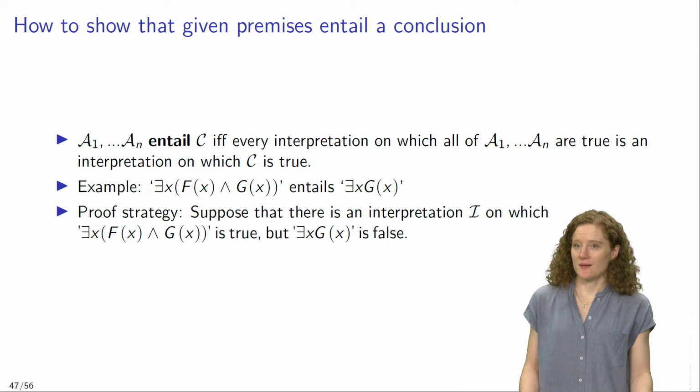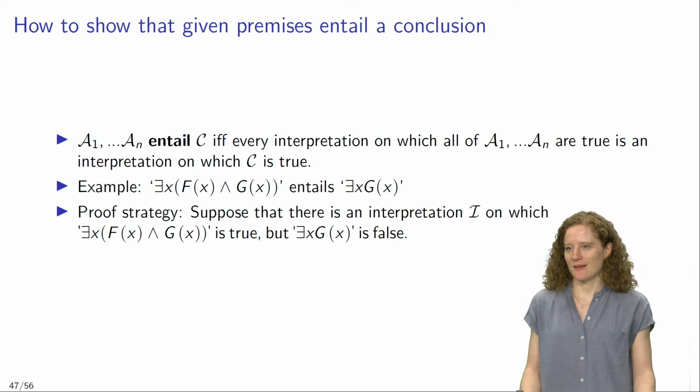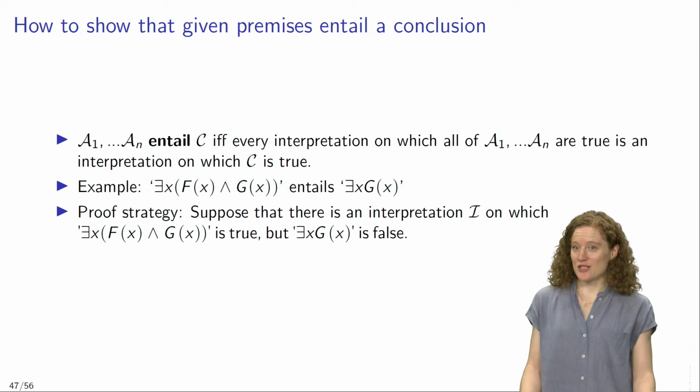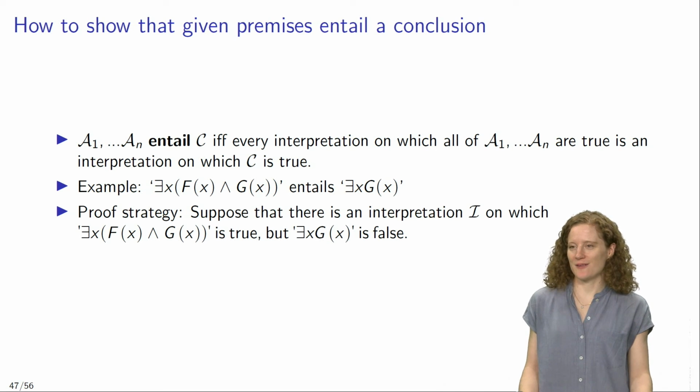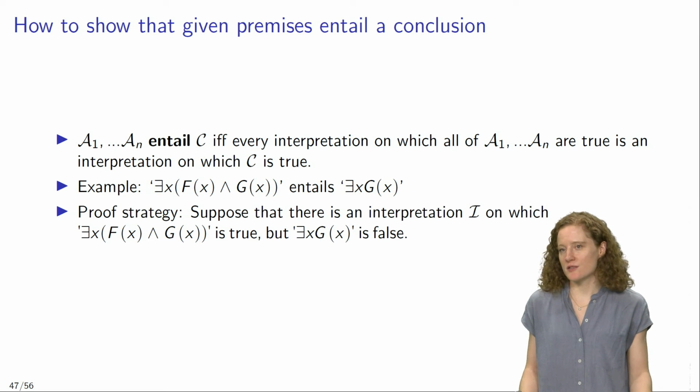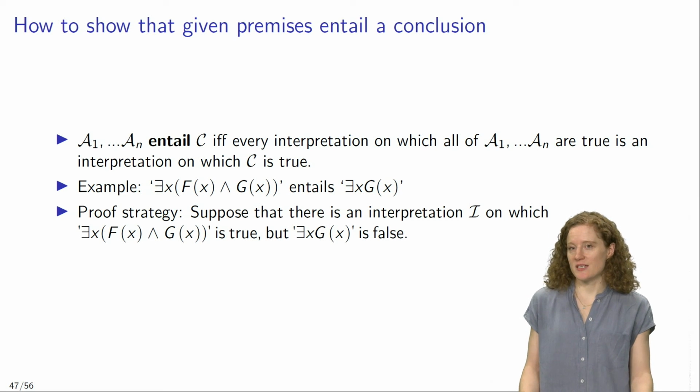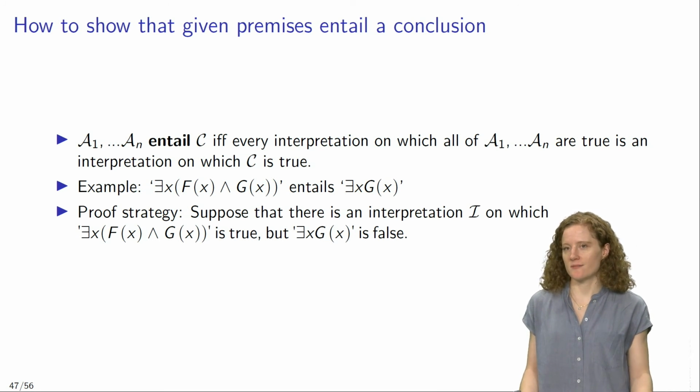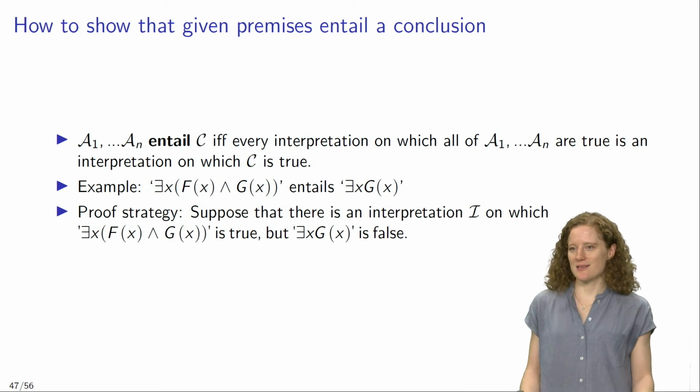So for example, the sentence "there is an x such that Fx and Gx" entails the sentence "there is an x such that Gx." And we are going to establish this fact by following a specific proof strategy. Namely, we are going to suppose that there is an interpretation I on which the first sentence is true, but the second sentence, our conclusion, is false. And then we are going to show that this supposition leads to a contradiction.